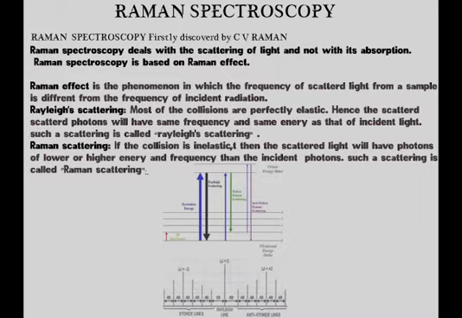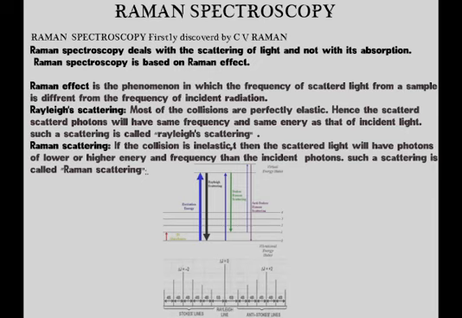Raman spectroscopy was first discovered by Indian scientist C.V. Raman in 1928, and this spectroscopy is quite different from other branches of spectroscopy like IR, UV, and visible, in all of which we study the absorption of radiation. But in the case of Raman spectroscopy, it is about the scattering phenomenon. Raman spectroscopy is based on the Raman effect.